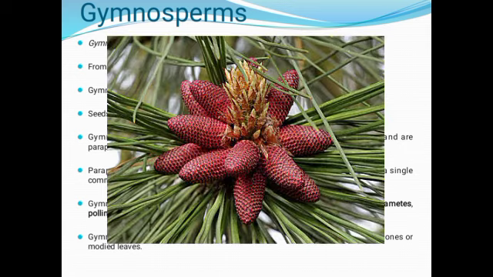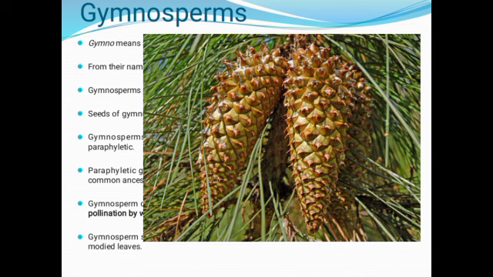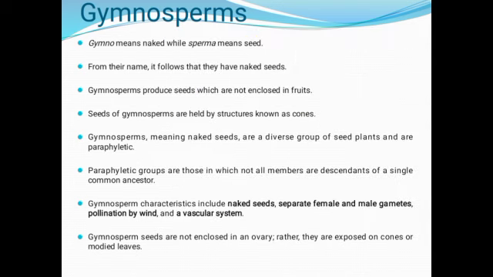Gymnosperms produce seeds that are not enclosed in fruits. The seeds of gymnosperms are held by structures known as cones. Gymnosperms, meaning naked seeds, are a diverse group of seed plants and they are paraphyletic. Paraphyletic groups are those in which not all members are descendants of a single common ancestor.